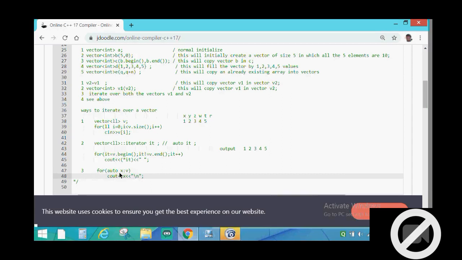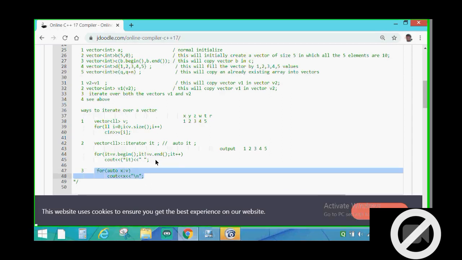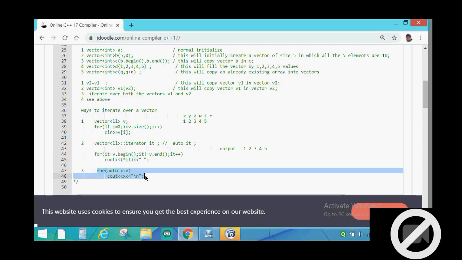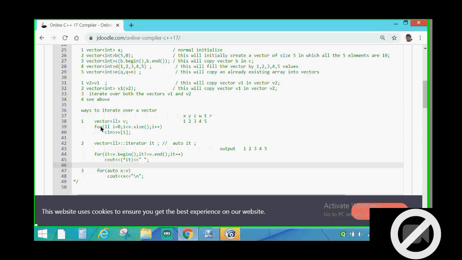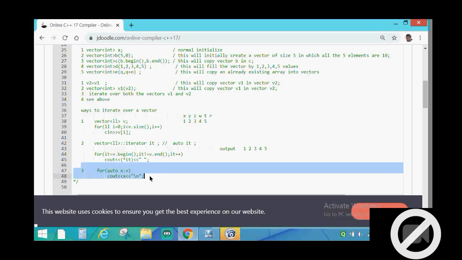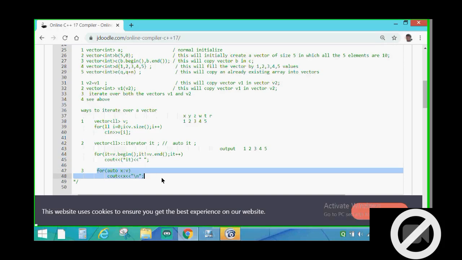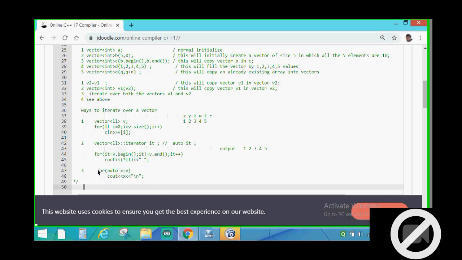So this is very simple. Now you will ask why I didn't tell this third method earlier, why I am telling this method so late. Because this is just a two-statement method, and we have to write very little to iterate over a vector. But in the other methods we have to write more lines of code. But now I will explain what this means.